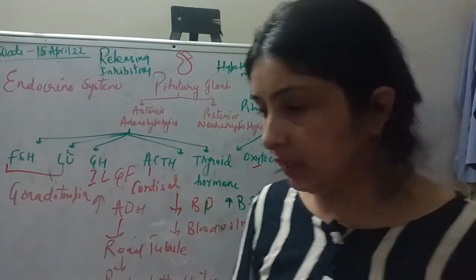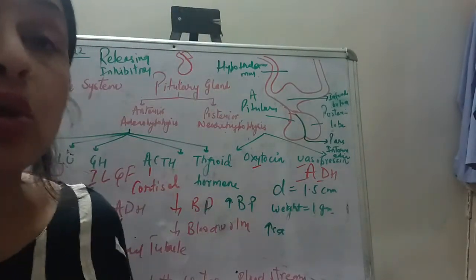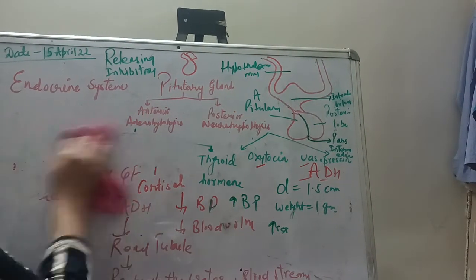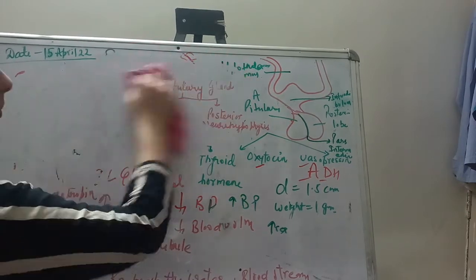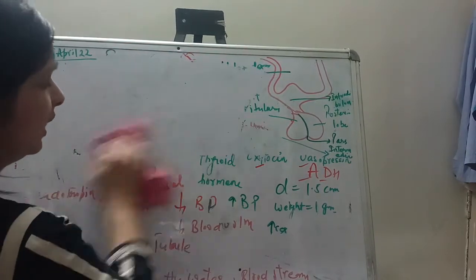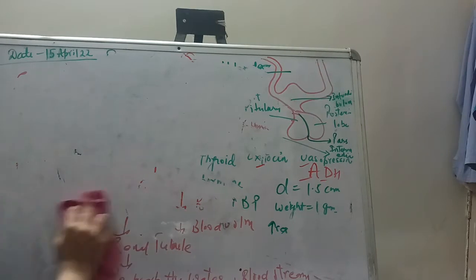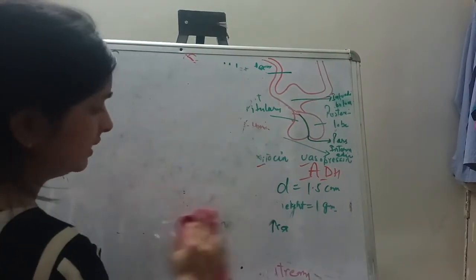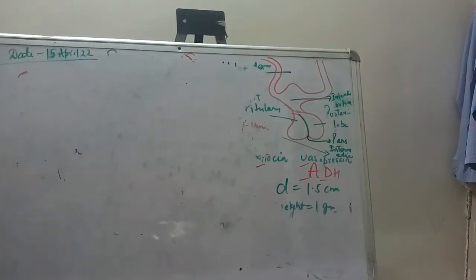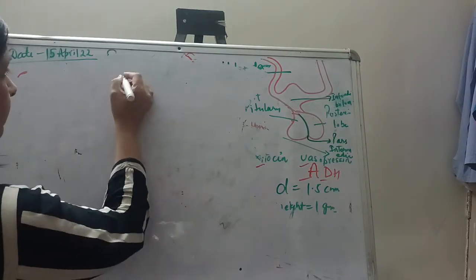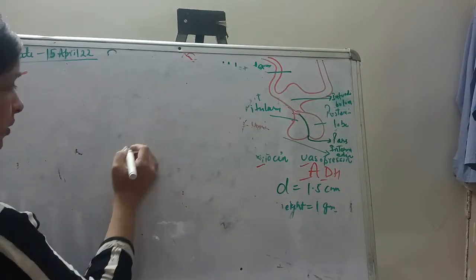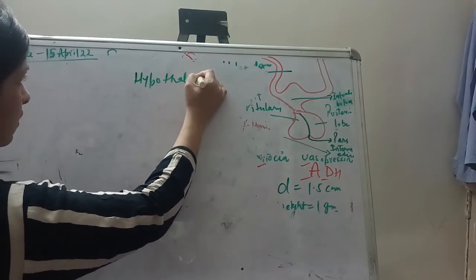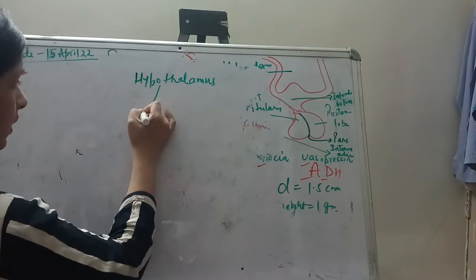But there is one more thing. Actually, the hypothalamus doesn't have inhibitory hormones for every kind of hormone. For example, let's say this is the hypothalamus, right?